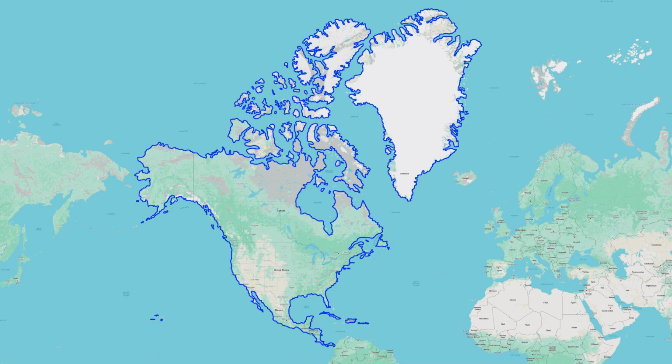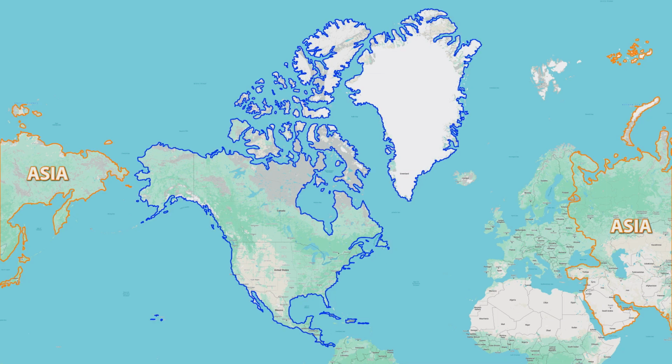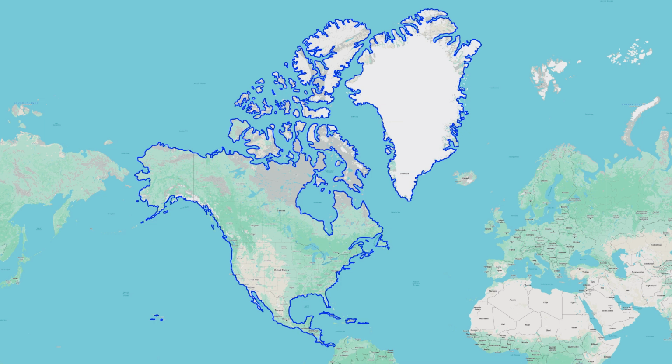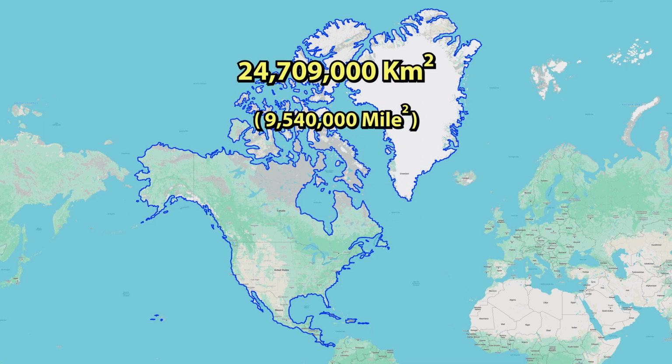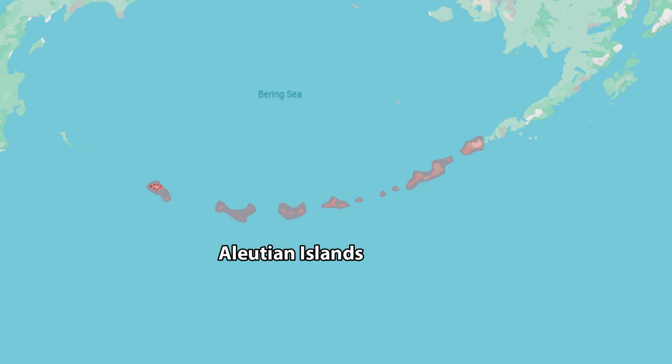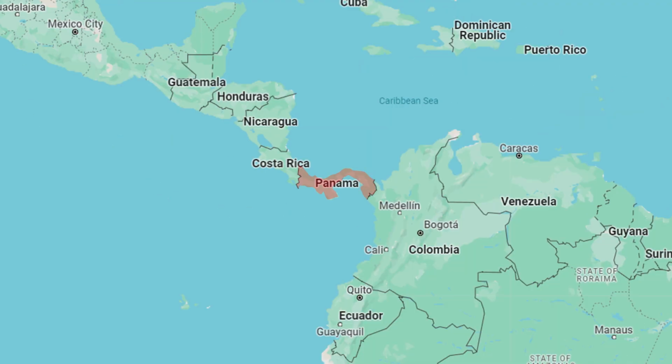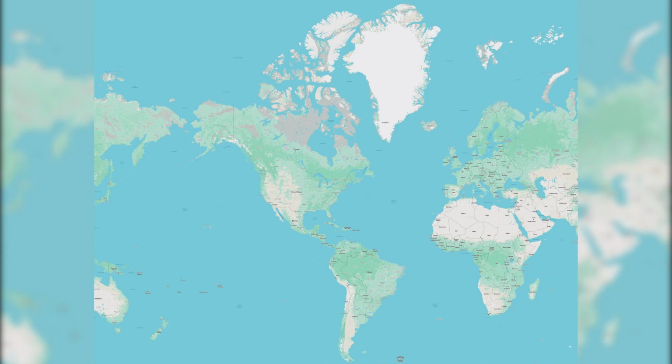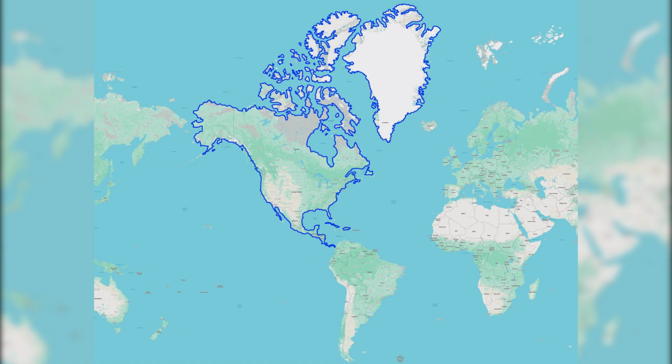North America is the third largest continent on Earth after Asia and Africa, covering an area of about 24,709,000 square kilometers, representing approximately 16.5% of the Earth's land area. It extends from the tiny Aleutian Islands in the northwest to the Isthmus of Panama in the south. Through the Isthmus of Panama, the North American continent is connected to the South American continent, which are collectively called